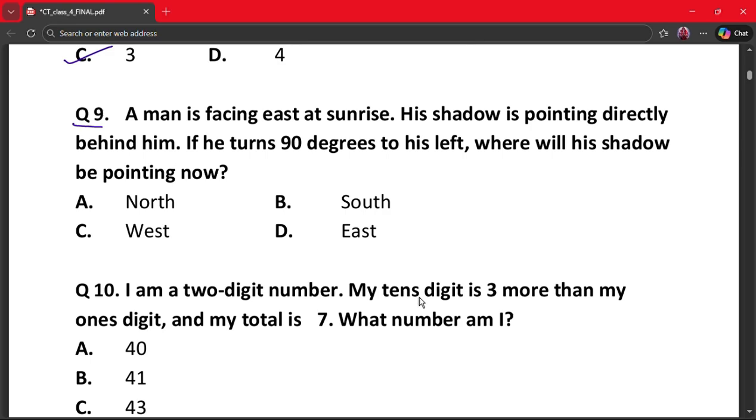So at sunrise, sun is in the east. Shadow falls west. Turning left from the east means facing north. Shadow remains opposite of the sun, so still toward west. So shadow points west. So our correct answer is option C, that is west.